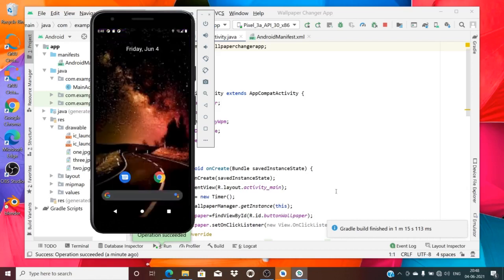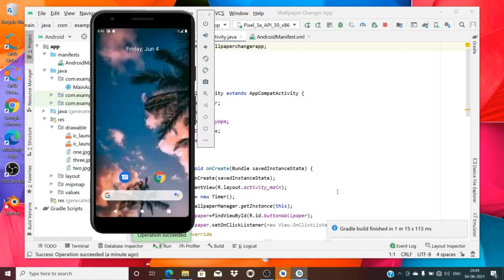Please see what I did: in my drawable I just put these 1, 2, 3, then I converted the drawable into bitmap and set it into a wallpaper image, and that wallpaper image is set on my wallpaper manager. That's all. Yeah, the second image has come, and finally the third image should come so that I can stop this activity for this week. Please, as I told you, try it different.